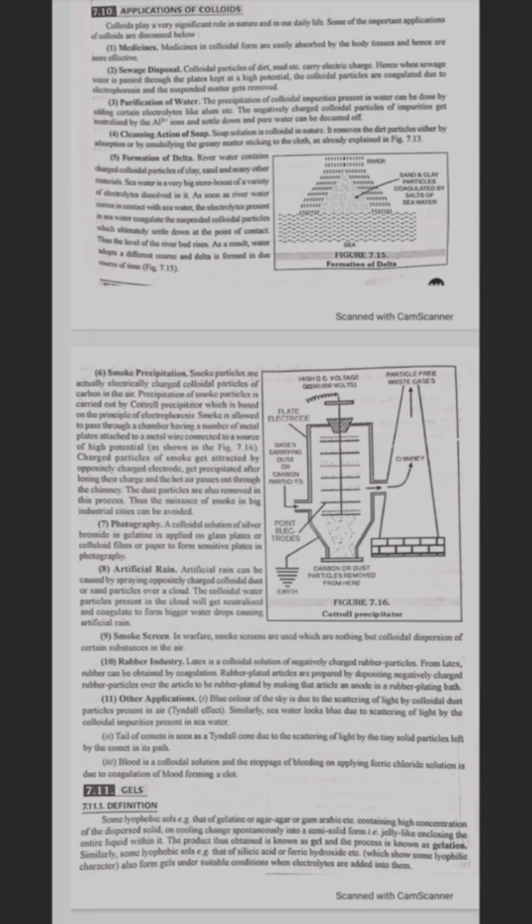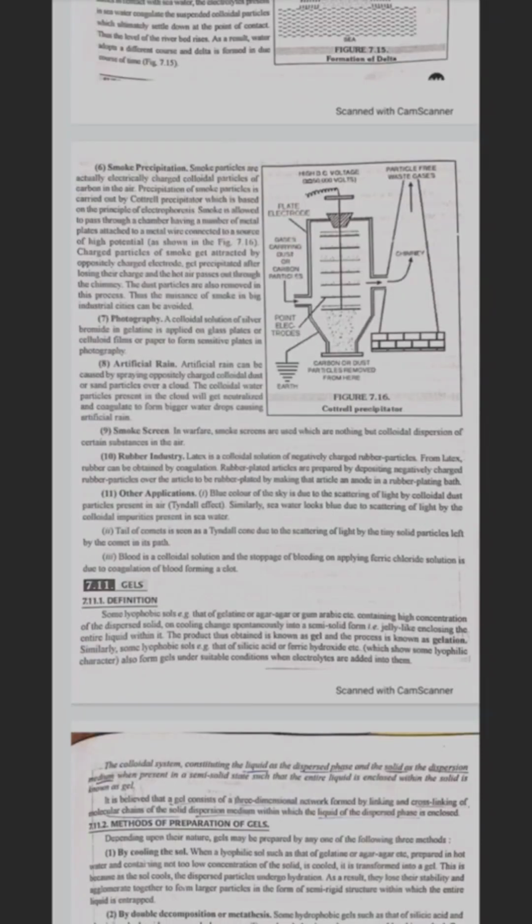Seventh one is photography. A colloidal solution of silver bromide in gelatin is applied on glass plates or celluloid films or paper to form a sensitive plate in photography. Eighth, artificial rain. Artificial rain can be caused by spraying positively charged colloidal dust or sand particles over a cloud. The colloidal water particles present in the cloud will get neutralized and coagulate to form bigger water drops, causing artificial rain. Ninth is smoke screen. In warfare, smoke screens are used, which are nothing but colloidal dispersion of certain substances in the air.